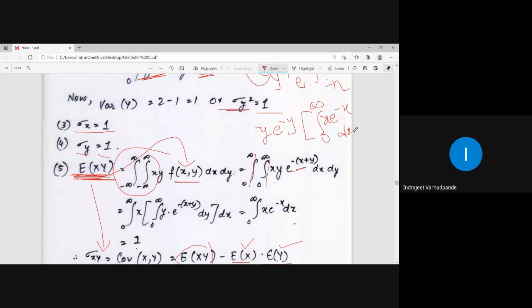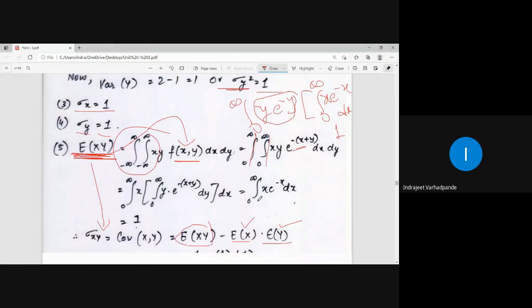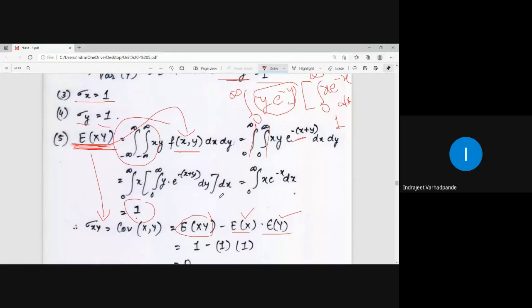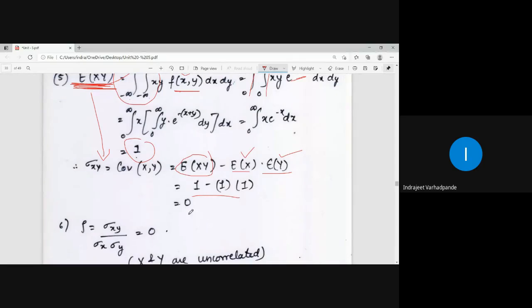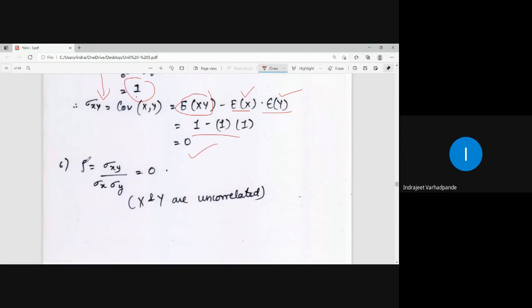We have just seen what its answer is. It is 1. Now 1 multiplied by this will be only the integration with respect to y, and again that answer will also be 1. So 1 minus 1 is giving you 0. So the coefficient of correlation rho is sigma xy upon sigma x into sigma y, and that ratio comes out to be 0. 0 upon any number is 0.